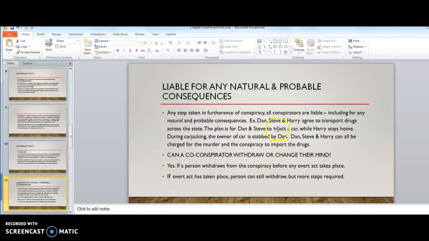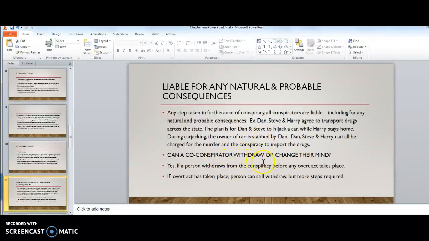So because hijacking a car isn't a dangerous felony in and of itself, and there's a risk of someone being killed, it's a natural and probable consequence. Dan, Steve, and Harry are liable for the murder and the conspiracy to import the drugs.